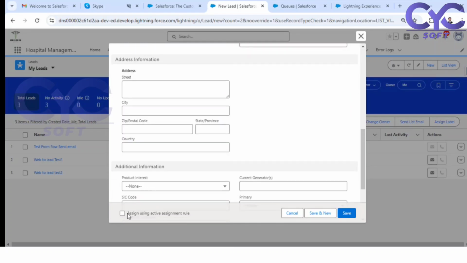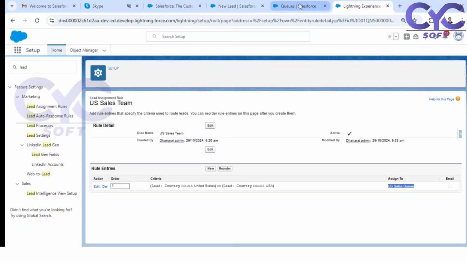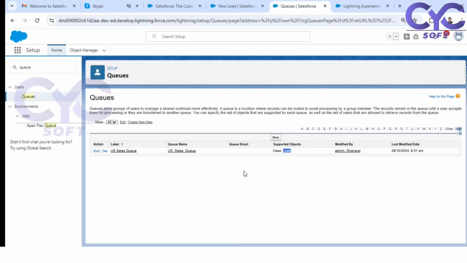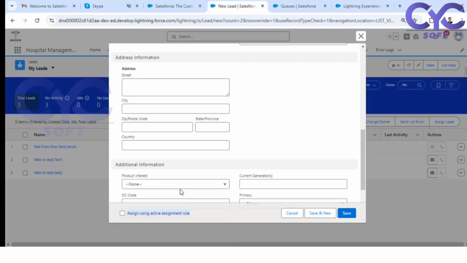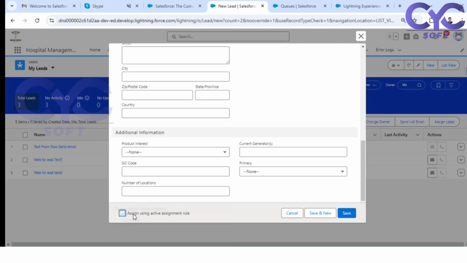So see here, there is one option: Assign using active assignment rule. Right? So how many active assignment rules are there? As of now, only one active assignment. See here, this is in active stage. Only one assignment rule is there. So based on this rule, it is going to assign using active assignment rule. Okay, you need to check this checkbox.